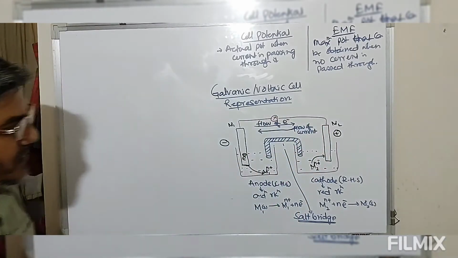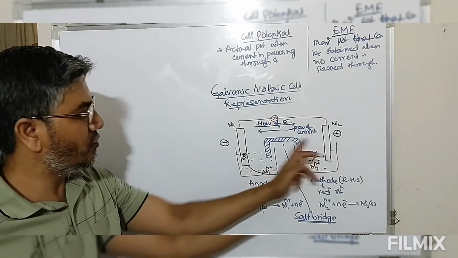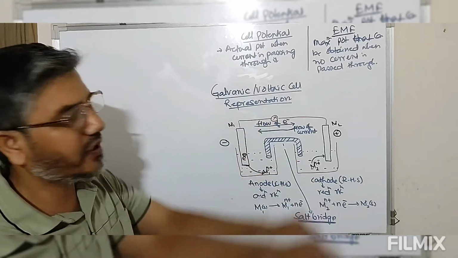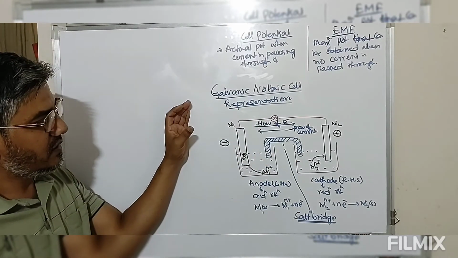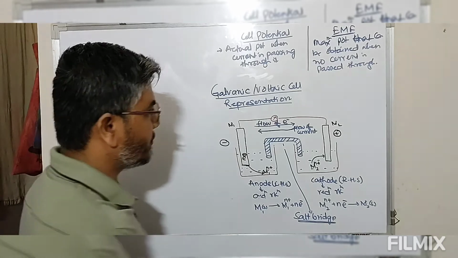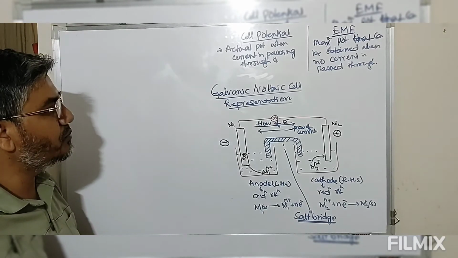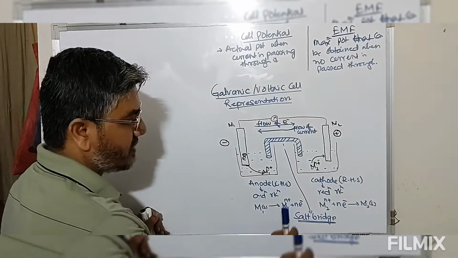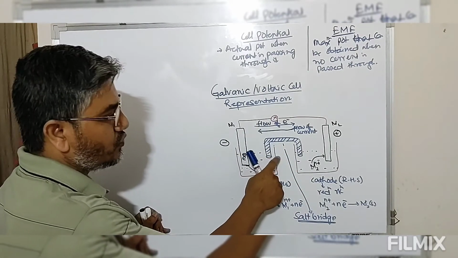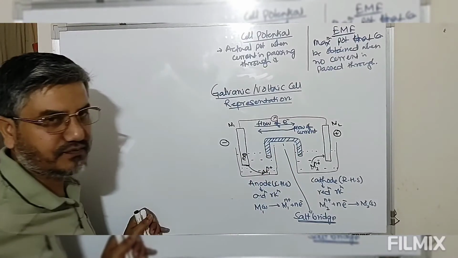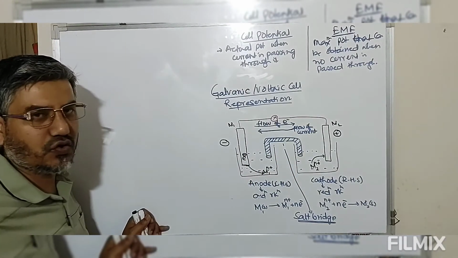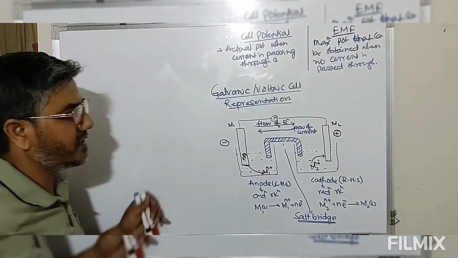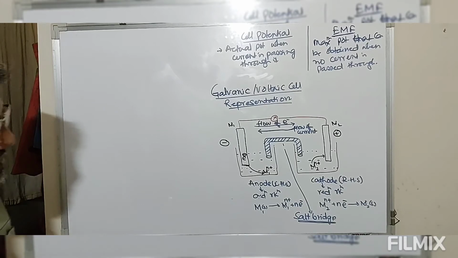Flow of current. So current always flows from cathode to anode, and electron in the external circuit flows from anode to cathode. So this is the combination of two half cells which gives you a complete cell, and these two half cells are connected through a salt bridge, which is a U-shaped glass tube filled with some salts. What are the types of salt, that I will discuss later on. What is the function of salt bridge, that again I am going to discuss later on. So this is salt bridge.